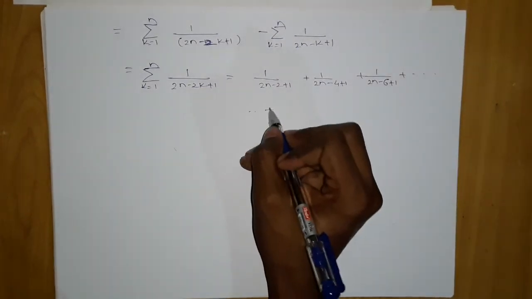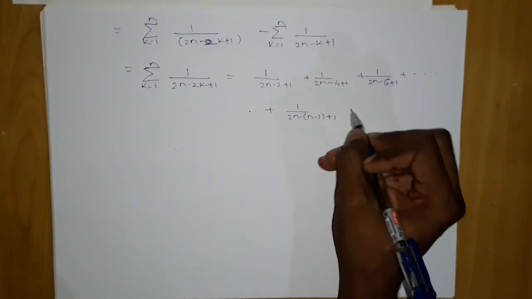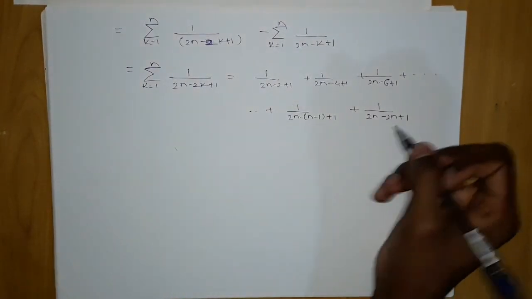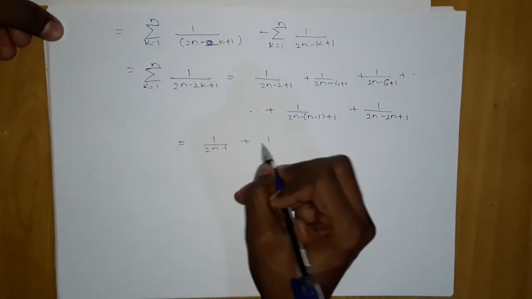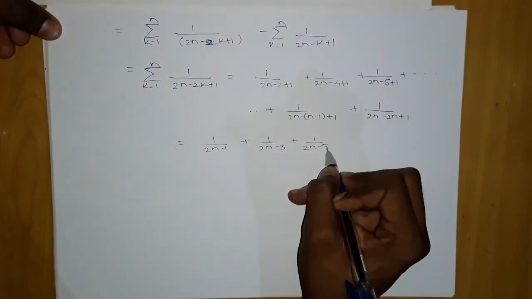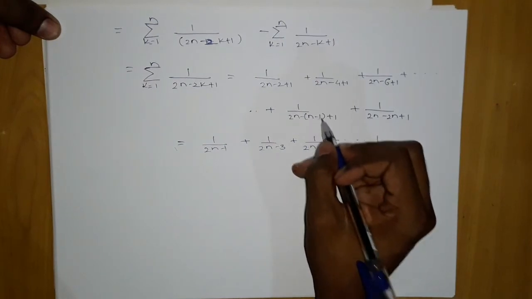Now the last terms: 1 upon 2n minus 2n plus 1. Now if I analyze 1 upon 2n minus 1, 1 upon 2n minus 3, 1 upon 2n minus 5 and so on, what is the final term?